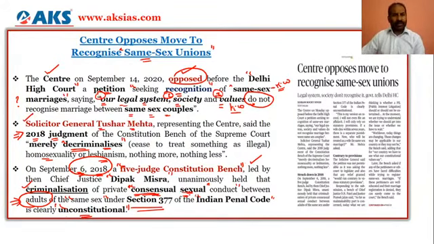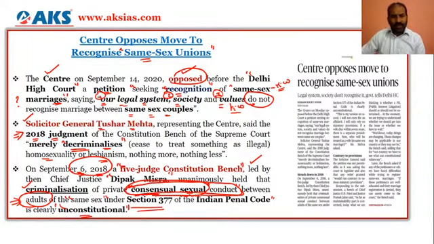So taking that pronouncement, the Solicitor General has referred to the 2018 judgment saying that it was merely decriminalizing. That means he was talking only about consensual sexual conduct. But here the petitioner is wanting the recognition of same-sex marriage. Please do understand the difference.